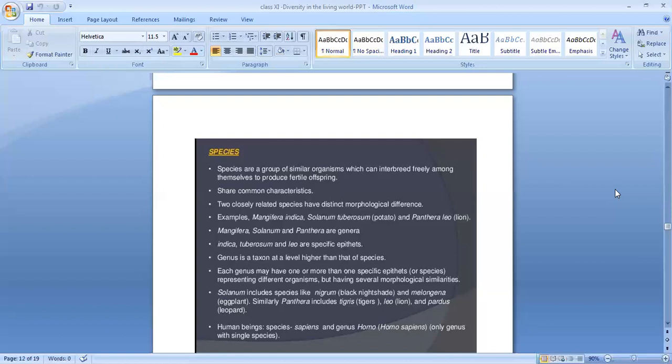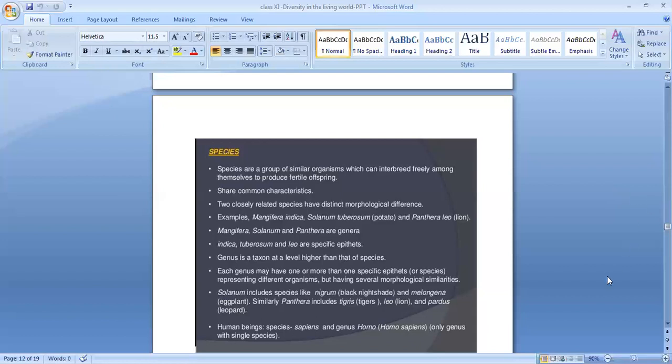Each genus may have one or more than one specific epithet or species representing different organisms but having several morphological similarities. What he is saying is, each genus can have one or more species. Here we told Mangifera, Solanum, Panthera, these are the genera.